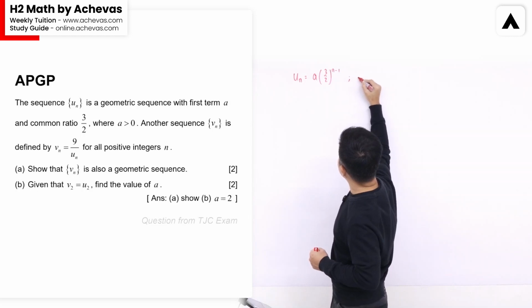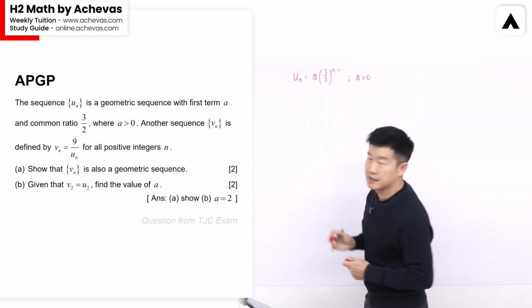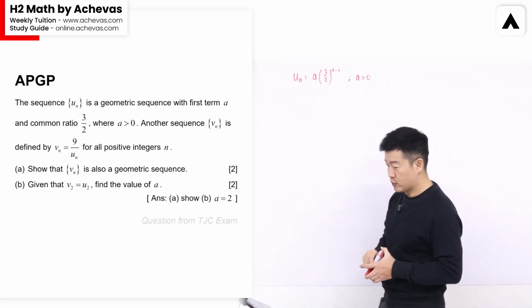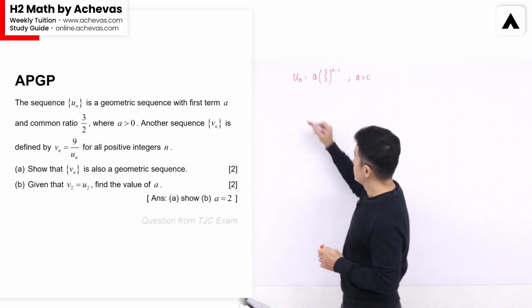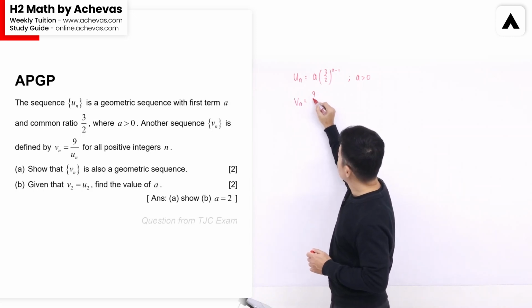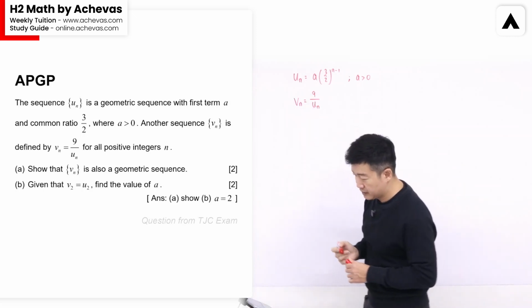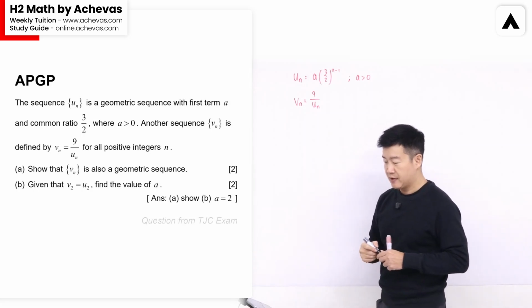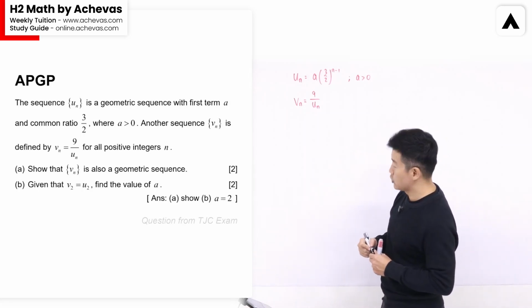And I'm going to write down this piece of information also. A is the first term. A is bigger than 0. We have another sequence, Vn, and it is given to us that Vn is equal to 9/Un. And in part A of the question, we are supposed to show that Vn is also following a geometric sequence.